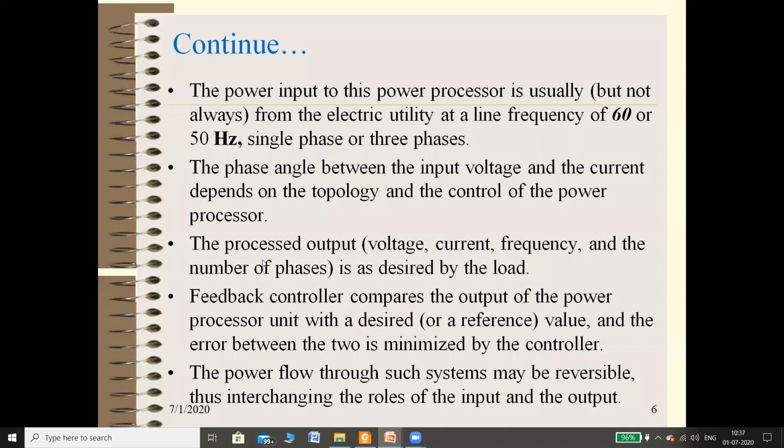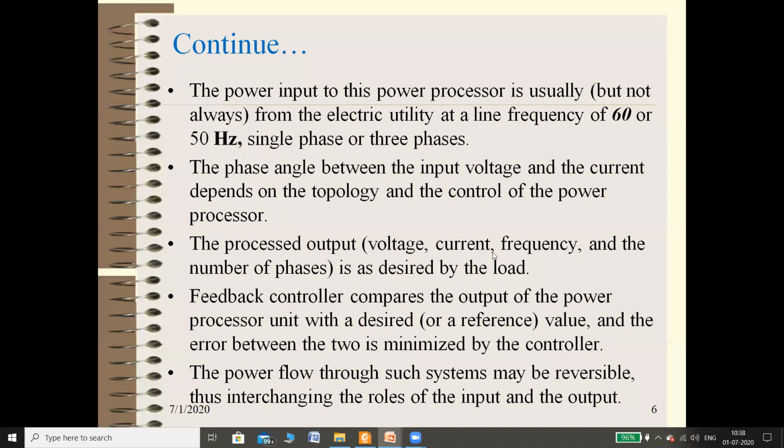The processed output voltage, current, frequency, and number of phases are as desired by the load. So you can convert DC into three-phase AC, DC into single-phase AC, or single-phase AC into DC, or three-phase AC into DC. It depends upon your load. According to that, you can convert your voltage, current, and frequency.